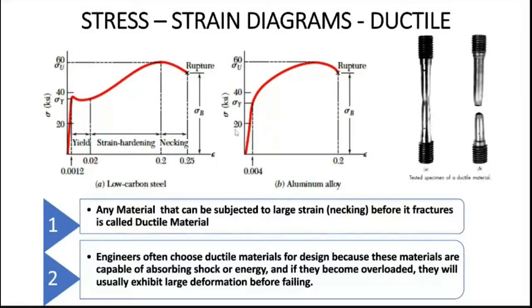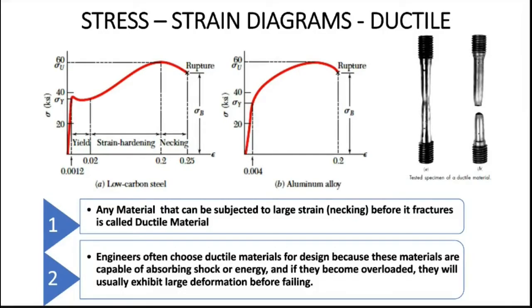There is another one here. This is aluminum alloy. Aluminum also has a similar type of curve. The only difference is you don't have a dip. Instead it is somewhat straight. But again, you can see it is linearly varying.